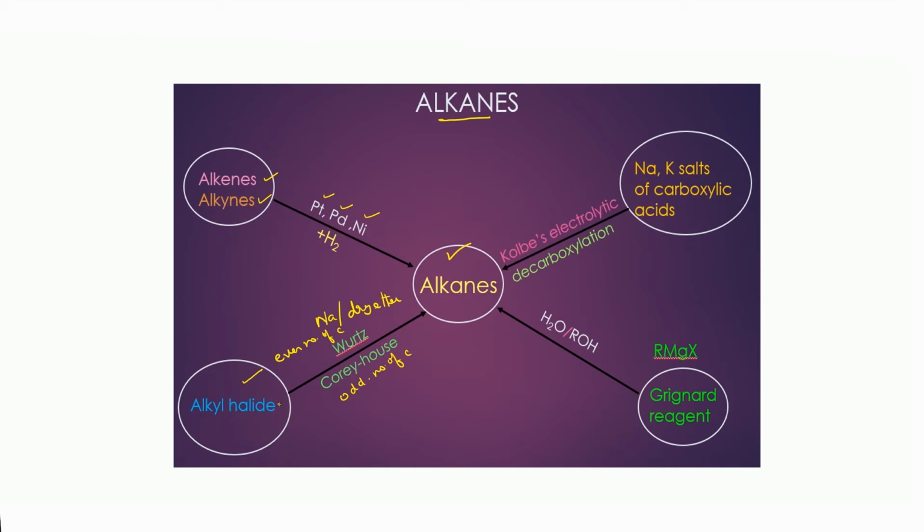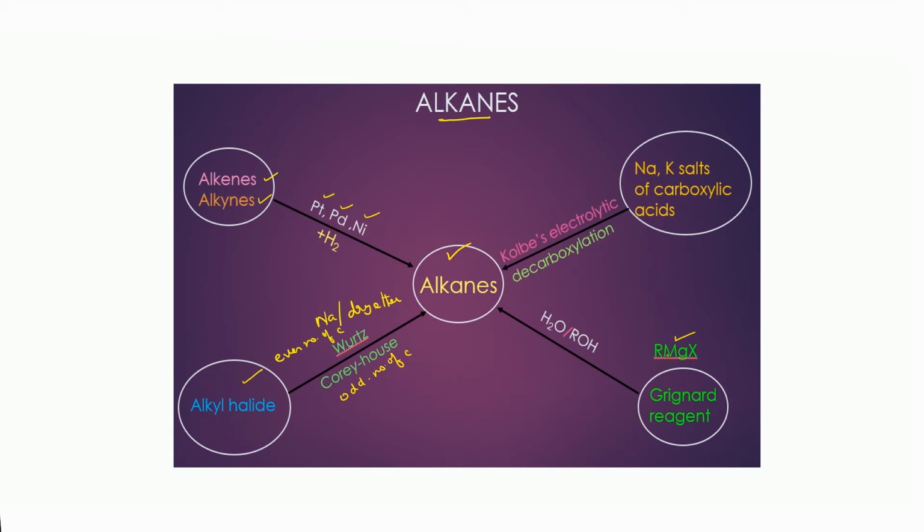So this is from alkyl halide, and you can even get an alkane from alkyl halide by reduction also, by using red phosphorus and hydrogen iodide, or platinum, palladium, any one of the catalysts you can use and do the reduction of alkyl halide, you will be getting an alkane. From Grignard reagent, you can get alkanes. Grignard reagent is nothing but RMgX.